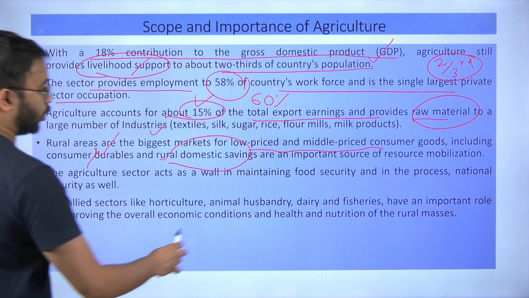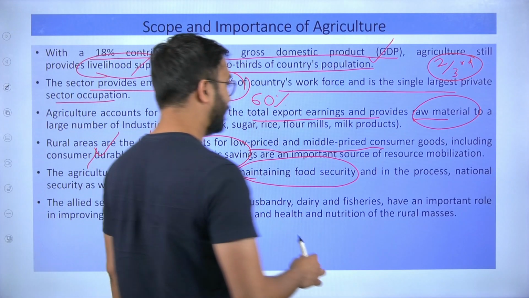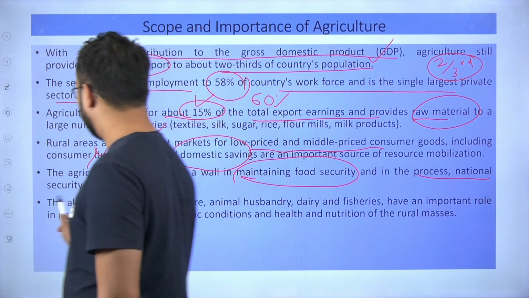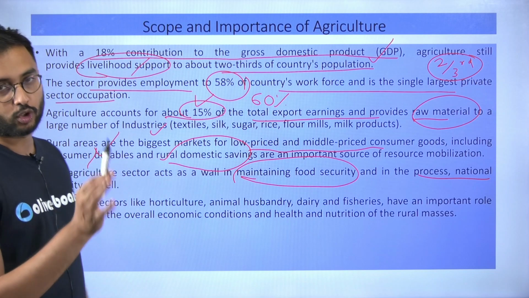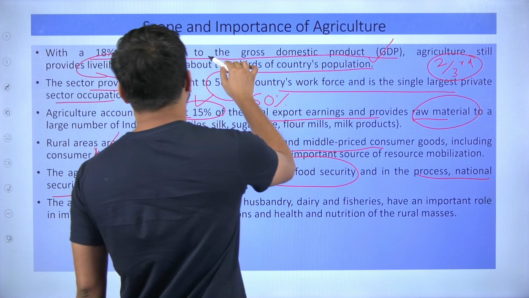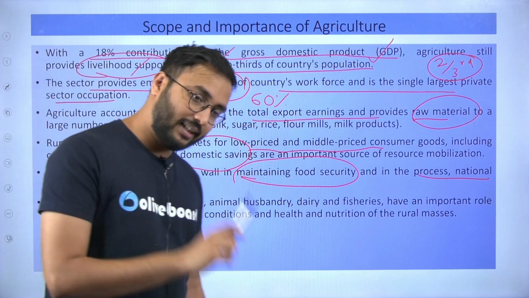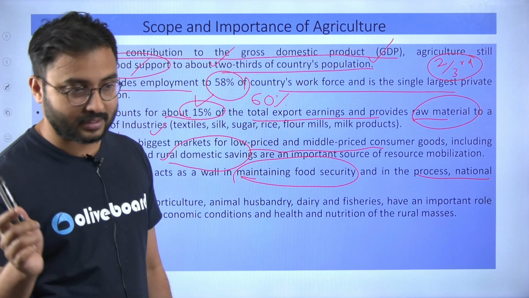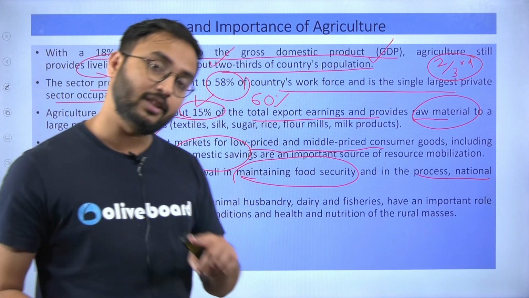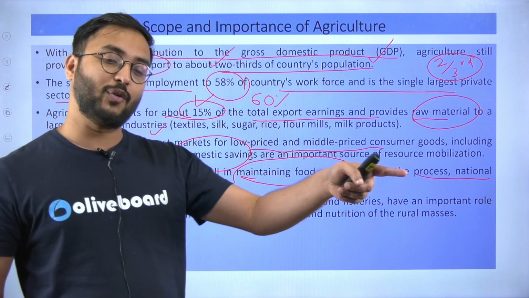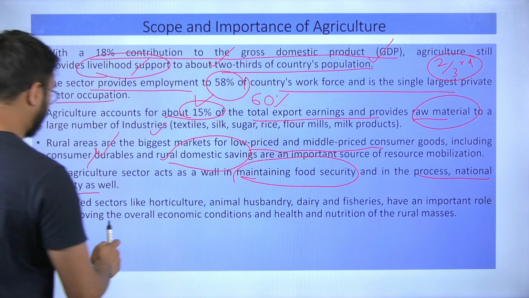So agriculture here also is very, very important, considering India's population, for maintaining food security and also, in the process, national security. You have to understand, for a country where such a huge population is dependent on agriculture and where the sector is also directly contributing to GDP, from the economic angle, from the societal angle, Gandhiji also once said that if you want to see real India, where is the real India in the country? It's in the rural areas. And if the survival of rural areas is dependent on agriculture, then how important is our agriculture? So that's how we have to understand agriculture.